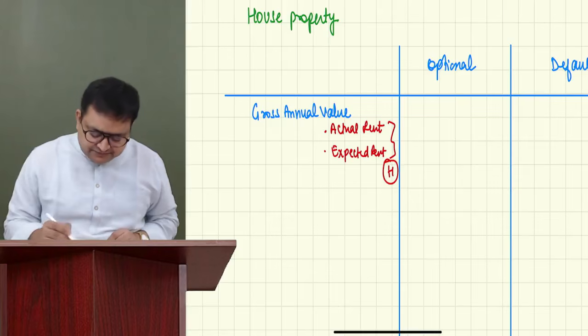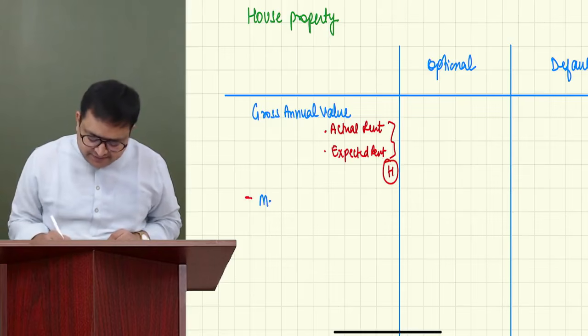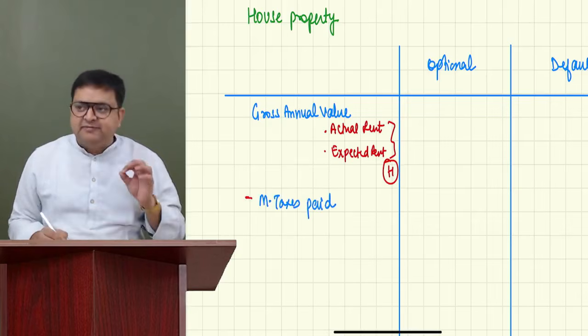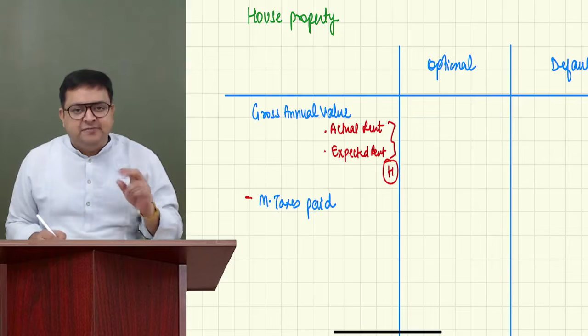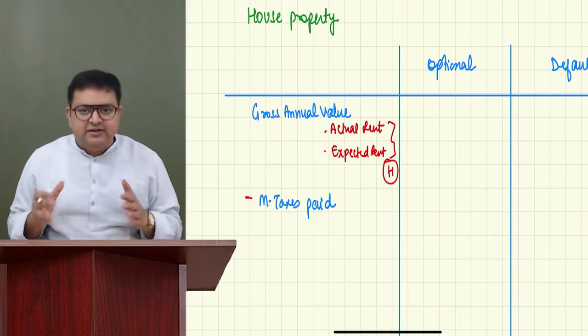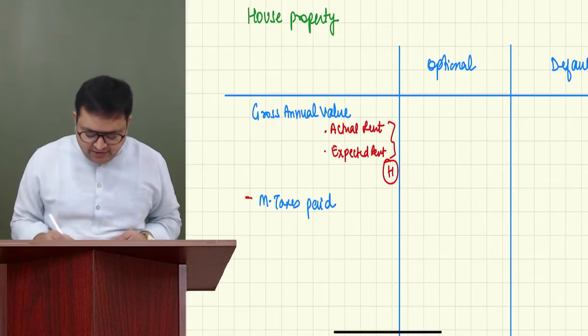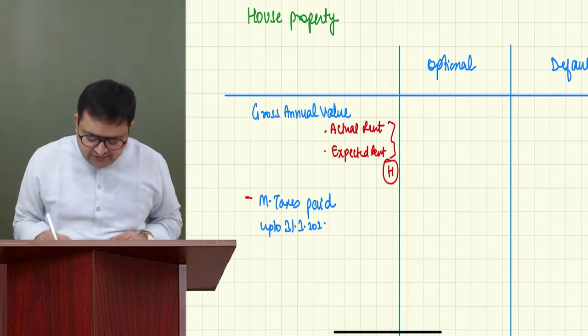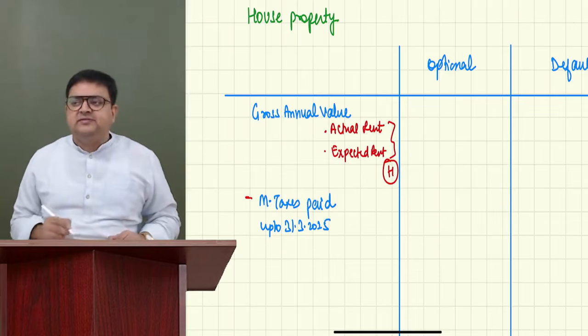From your GAV, deduct municipal taxes paid. Only municipal taxes paid. Paid means during the previous year it should be paid. During the previous year means up till 31st March 2025. Our previous year is ending on this date.